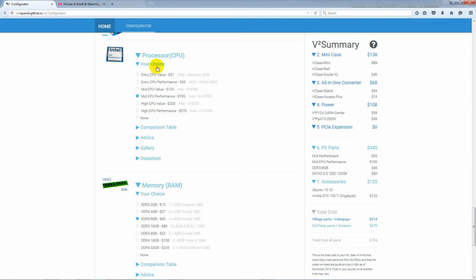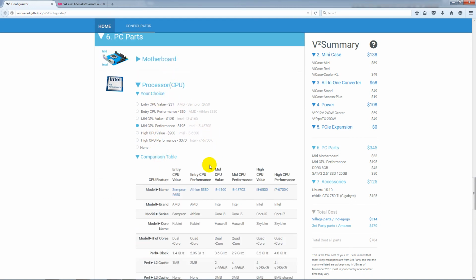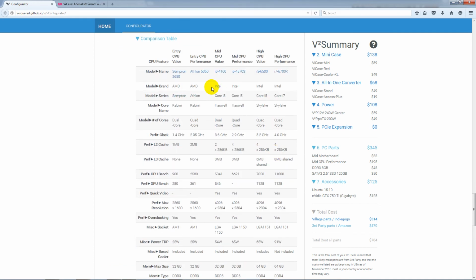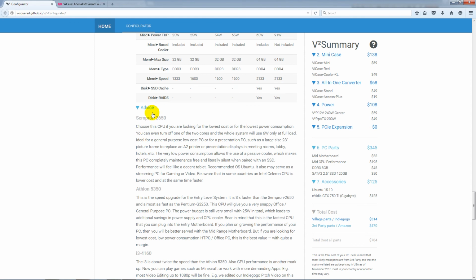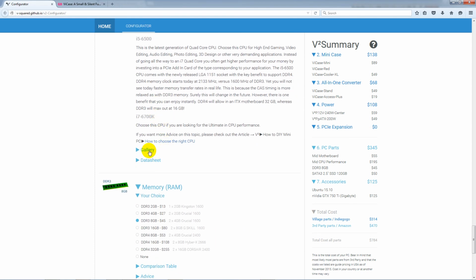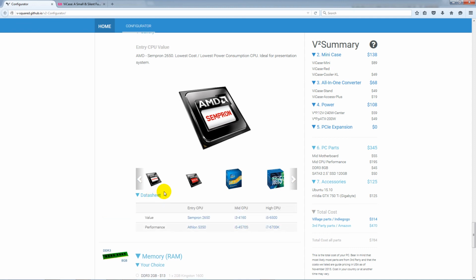If you're not so sure, you can check the comparison table with lots of information. You have additional advice. There's a gallery with pictures on how the parts will look like. And if in doubt, you can always load the additional data sheets. That's for now, and the next video will show you how to check out.